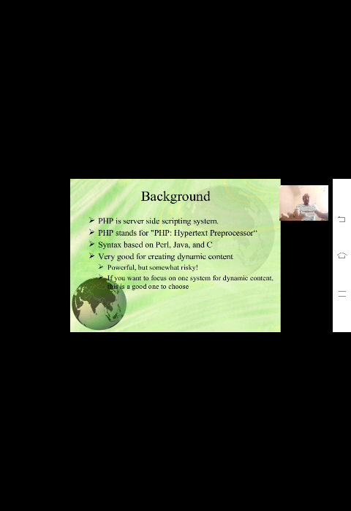It is powerful but a little bit risky also. But it is very powerful. So if you want to focus on one system for dynamic content, PHP is a good one to choose.